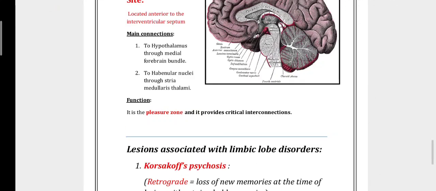So again, the functions of the limbic system. Olfaction: the piriform cortex and amygdaloid nucleus together form the olfactory connection. Regulation of the endocrine glands: the hypothalamus plays an important role. Regulation of autonomic function: the hypothalamus plays an important role in regulating autonomic function, such as heart rate, blood pressure, water balance and body temperature.